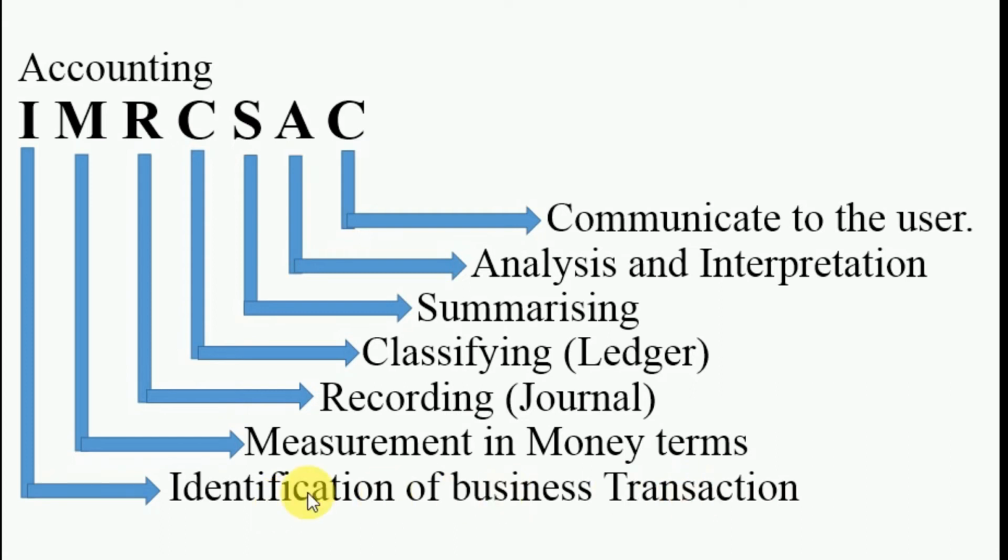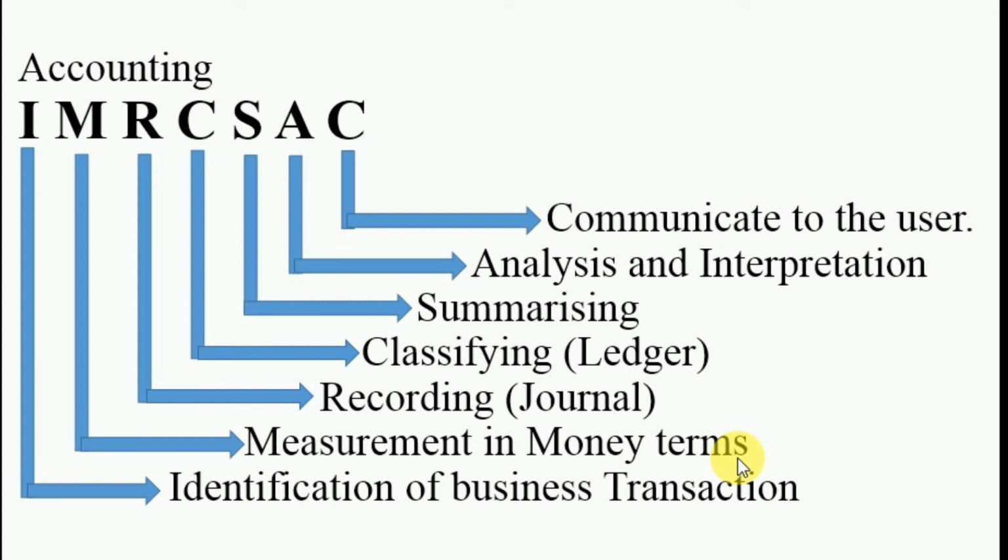So first and foremost is to identify the business transactions. And second thing, that is measuring in terms of money. Whatever business transactions are performed by a businessman in their business, they must be measured in terms of money, or that particular business transaction should be converted in terms of money.